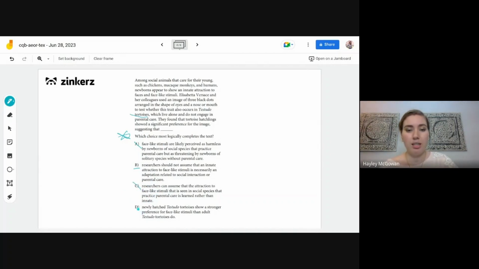So we can't draw that conclusion from the text alone. So then D: newly hatched testudo tortoises show a stronger preference for face-like stimuli than adult testudo tortoises do. Again, this is not relevant to the text here. It kind of goes a little bit beyond what the text is talking about. We don't know that there is an adult preference at all for these images, so we can get rid of D. So then B is definitely going to be our correct choice.